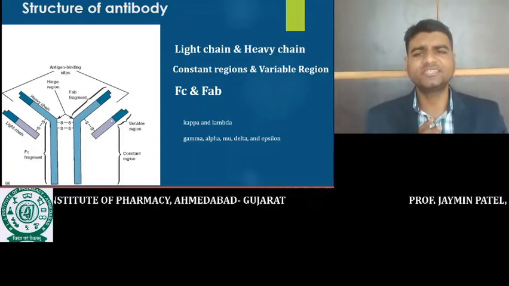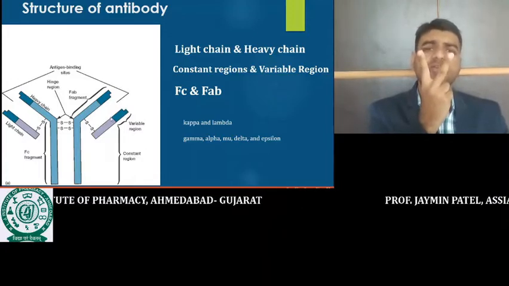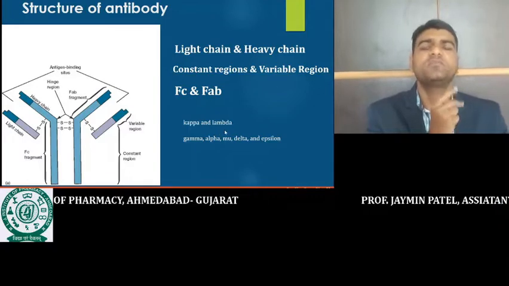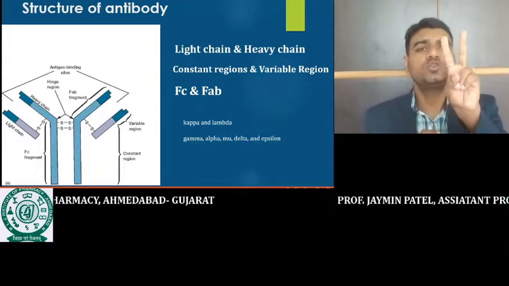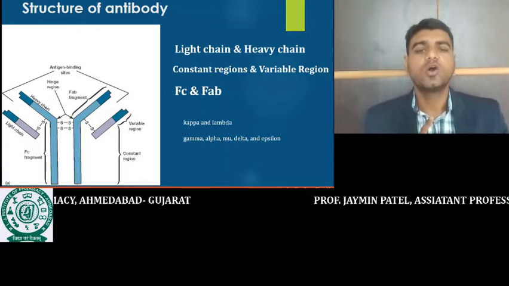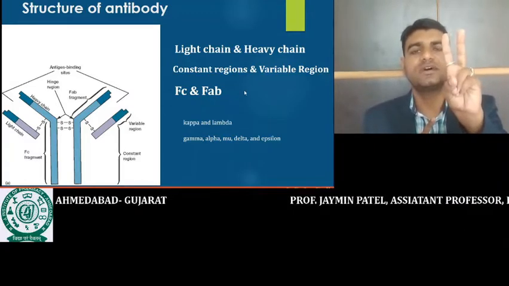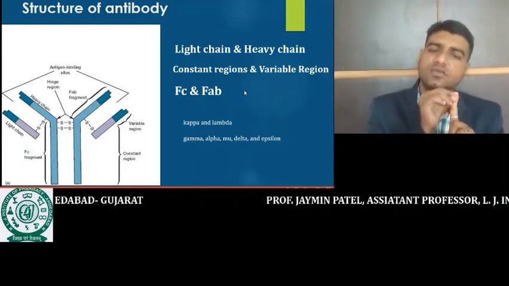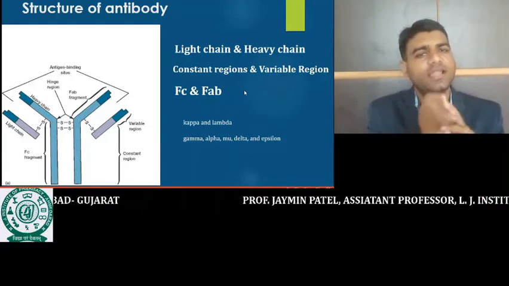If we talk about the light chain, the bottom part is fixed. There are two main types: the bottom part of the light chain may be the kappa form, otherwise it may be the lambda form. The constant regions of the light chain have only two varieties, one is kappa and the second is lambda.